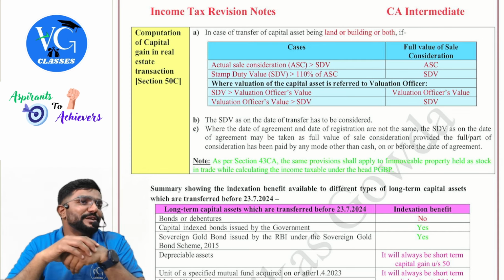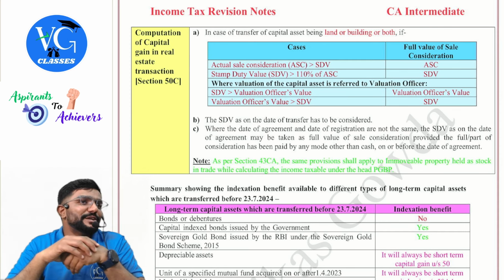Now the assessee objects. No, sir, my property value is not 60 lakh. He requested the assessing officer, sir, please cross check again. Now the assessing officer may refer this case to the valuation officer. And the valuation officer will value the property and give the value. Now assume he gave the value more than stamp duty value. What will the assessee do?